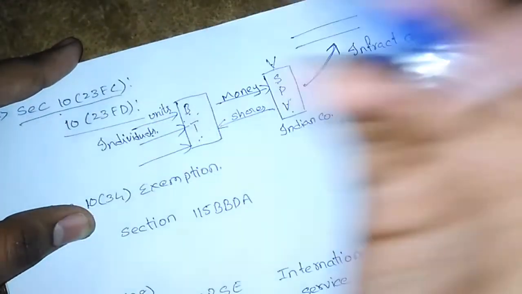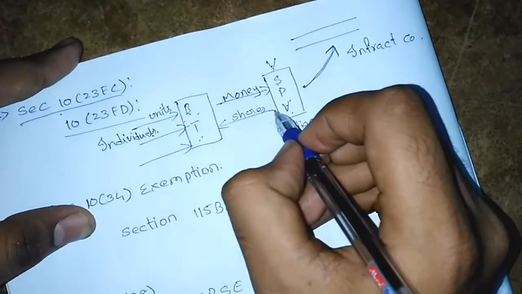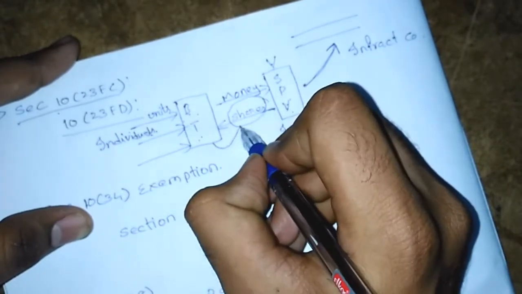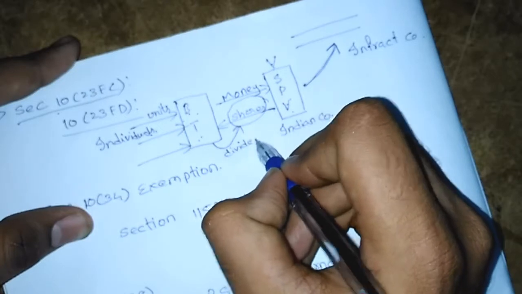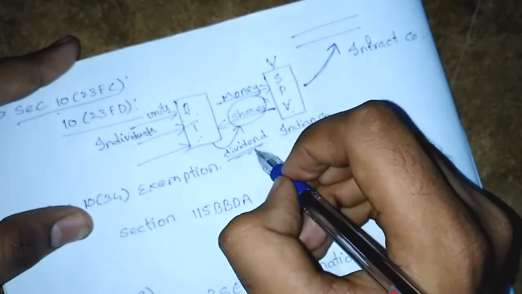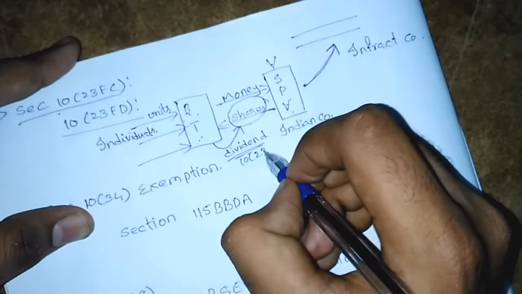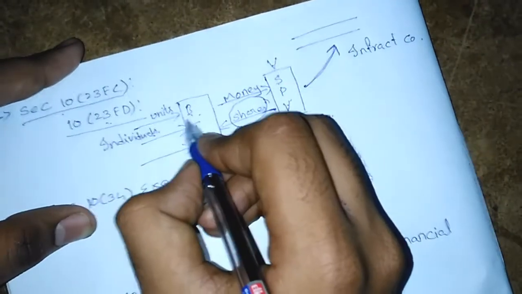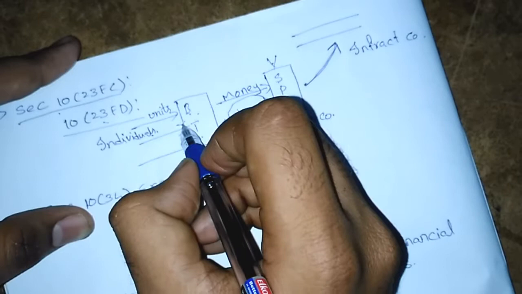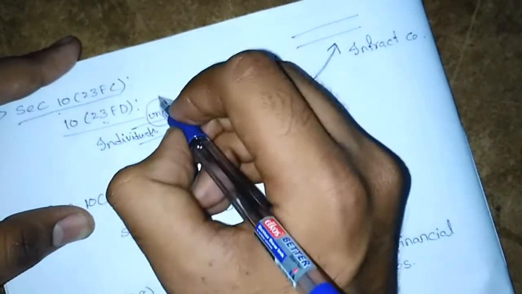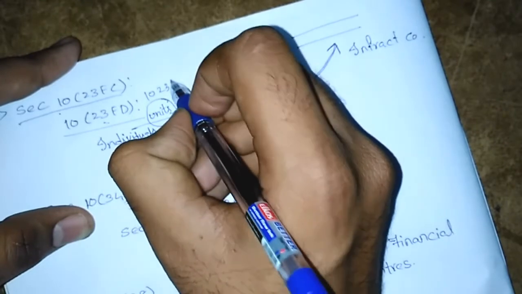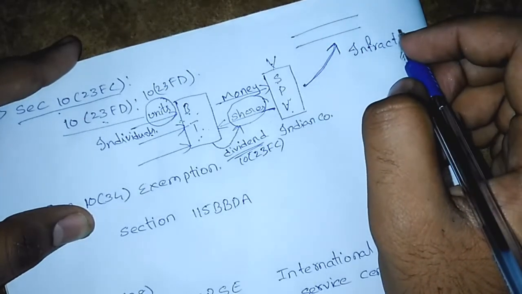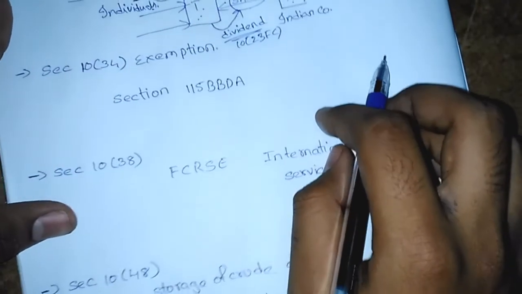Now what does this section tell? The section tells that whatever dividend is generated on these shares to the business trust is exempt under section 10(23FC). Right? What about section 10(23FD)? Whatever income is distributed to the individuals by business trusts is also exempt under section 10(23FD). Right? Is that clear, guys? If you have any doubts, comment please. Next, we shall move to the next section.